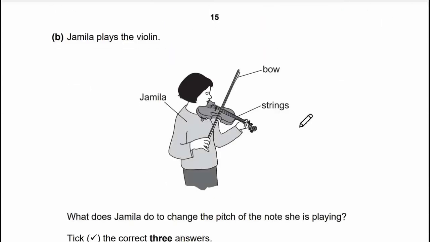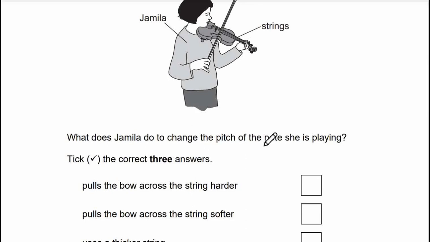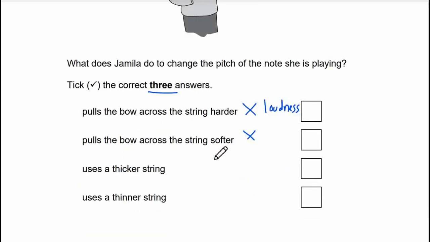Question B. Jamila plays the violin. What does Jamila do to change the pitch of the notes she's playing? Pick the three correct answers. Pull the bow across the string harder. Pull the bow across the string softer. This is related to the loudness, not the pitch. The pitch is how high or low the note is.